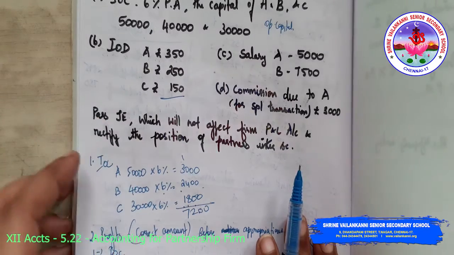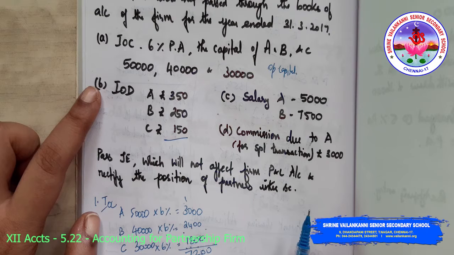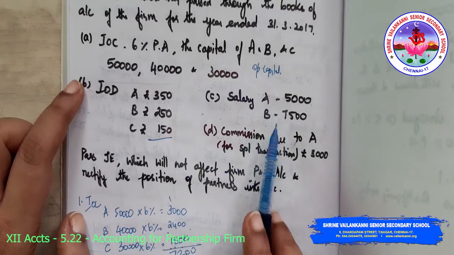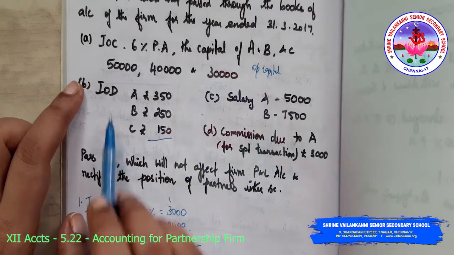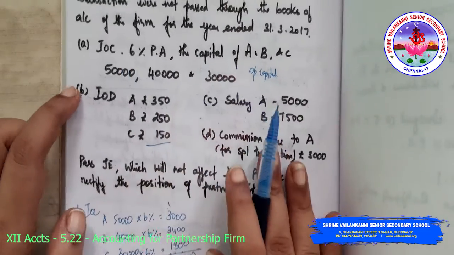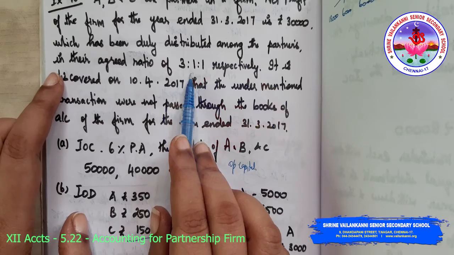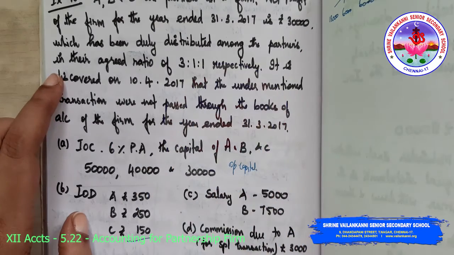And next will be interest on drawings. They have given the interest on drawings: 350, 250 and 150. Salary of A and B is given: 5,000 and 7,500. And commission due to A is 3,000. After providing for all these things only, the profit is to be calculated, and that is to be distributed among the partners in the appropriate ratio. But they have not considered all these things. Now we have to consider all these things.